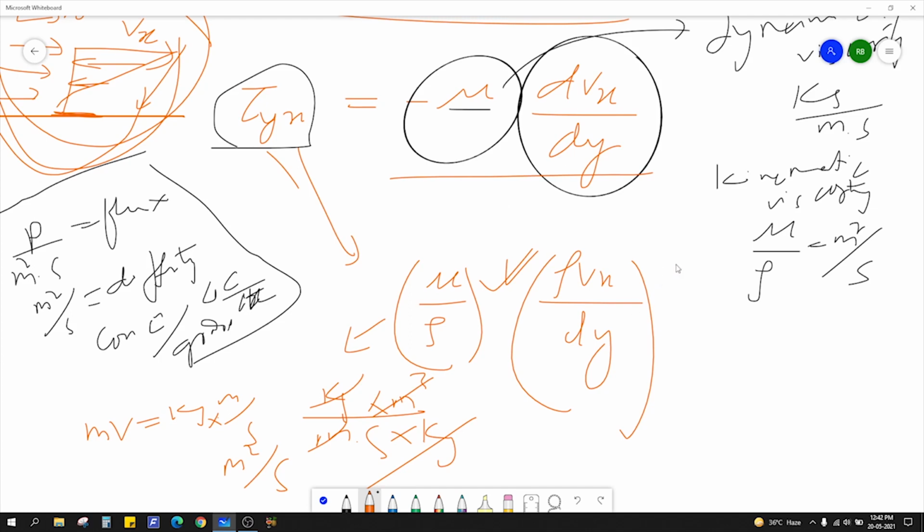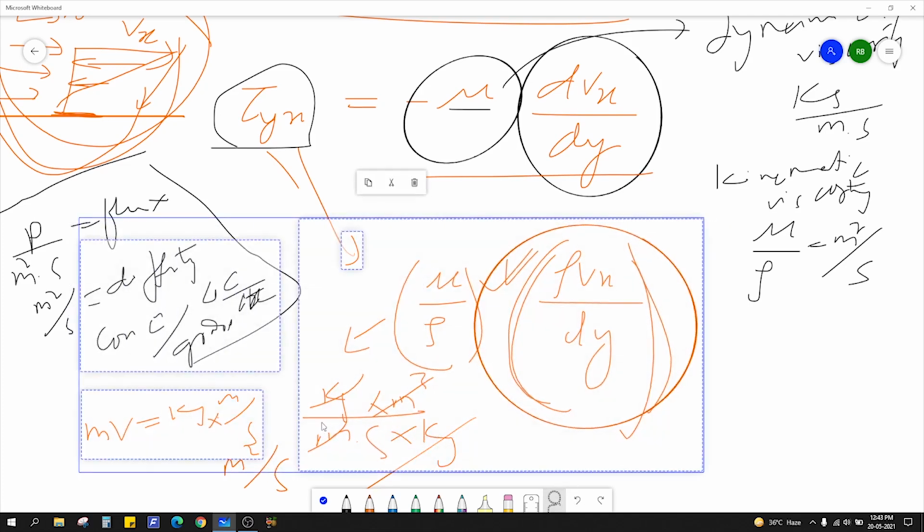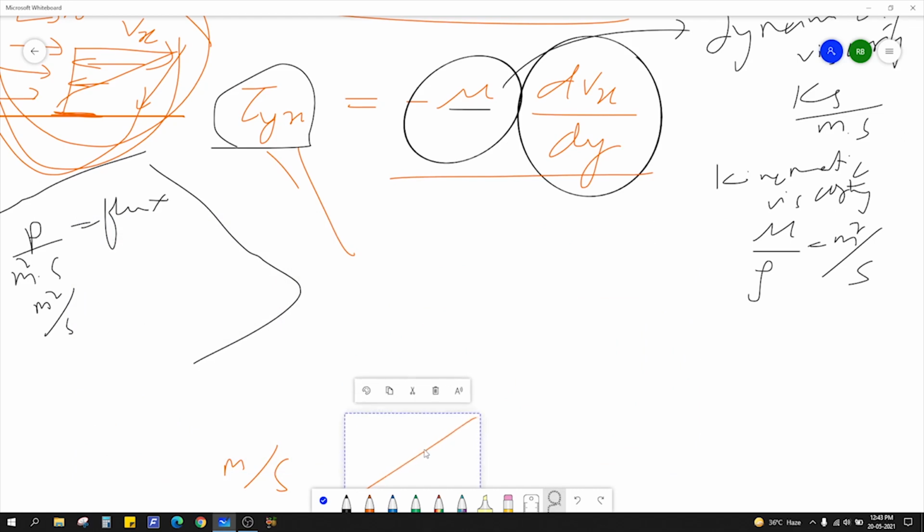Okay, now consider this part. This part should be a concentration gradient. In this case, since it's a momentum transfer, it should be a momentum concentration gradient. What is concentration? Some property per unit volume. If you hear about concentration, then it should be per unit volume. But it is the driving force, this is the gradient, so again, concentration per unit distance. Let's see how it can be shown that this is momentum concentration.